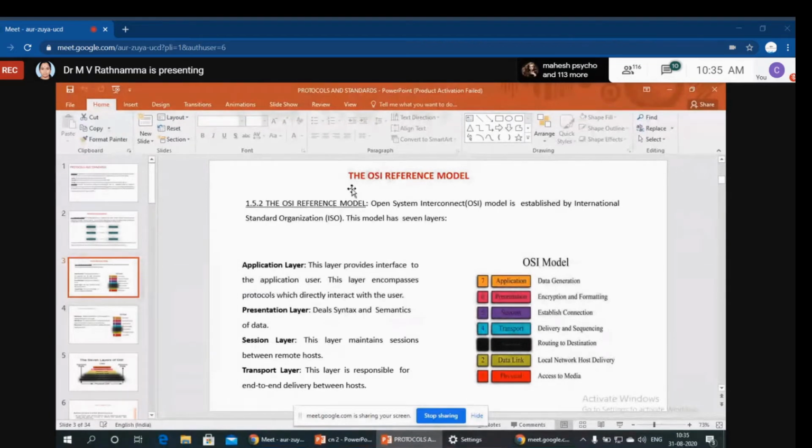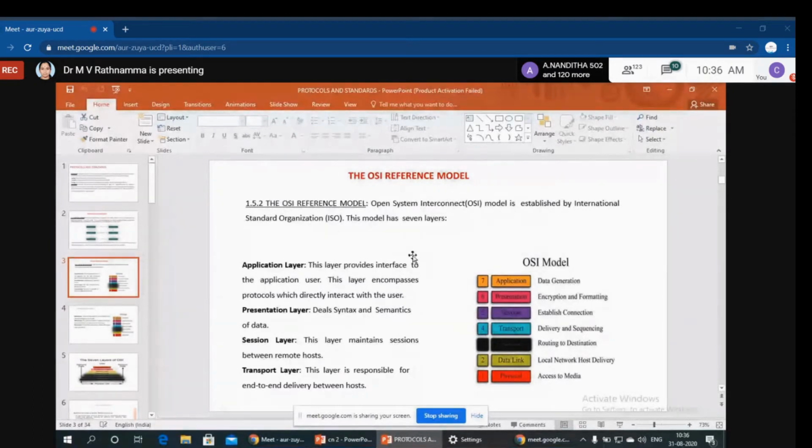OSI stands for Open System Interconnection model. It is established and approved by ISO, the International Standards Organization. This model has 7 layers, and it is also called the ISO OSI reference model. That is our first, very important model.